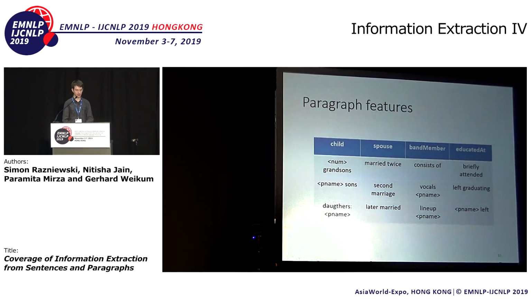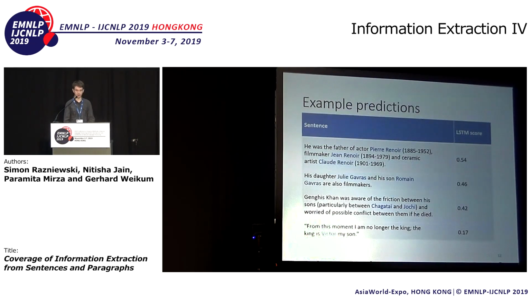A numeric term and grandsons hints that this paragraph talks a lot about family background in detail, and probably if it talks about grandsons, it also mentions all the children already. If there's a name and sons and daughters, those are indicators. For spouses, the indications married twice, second marriage, later married are keys, and similar for band membership and education.